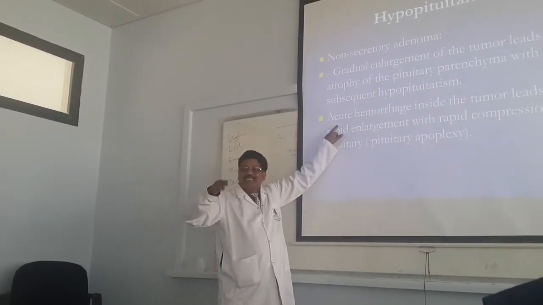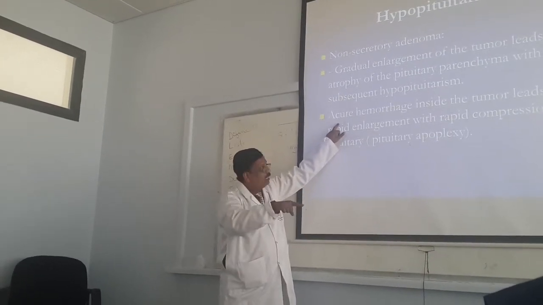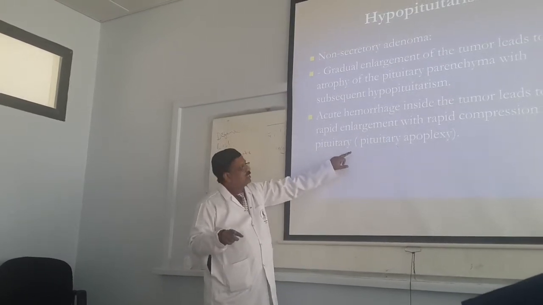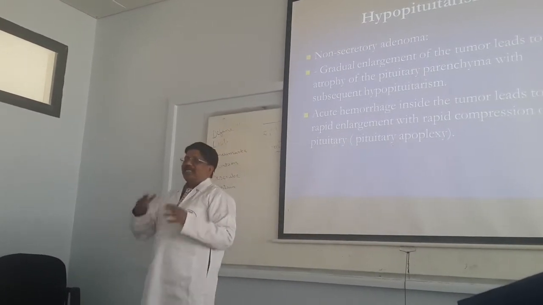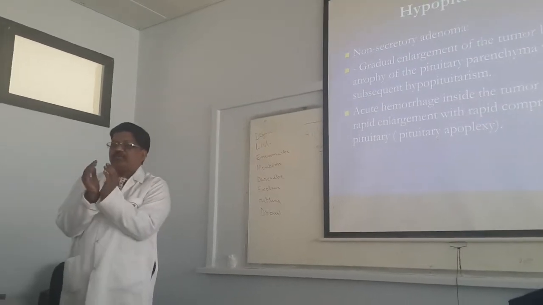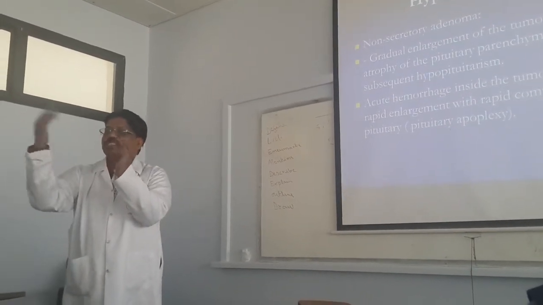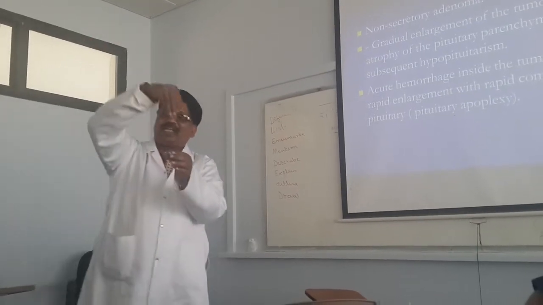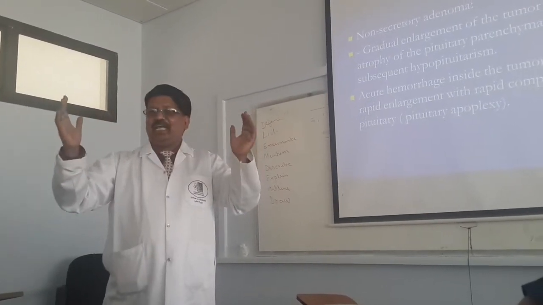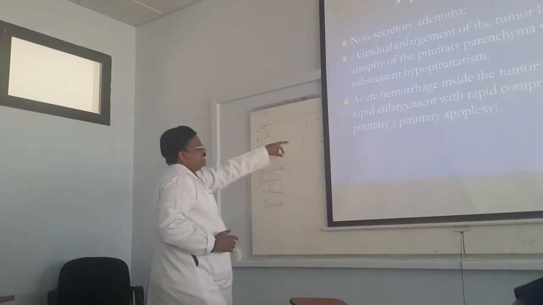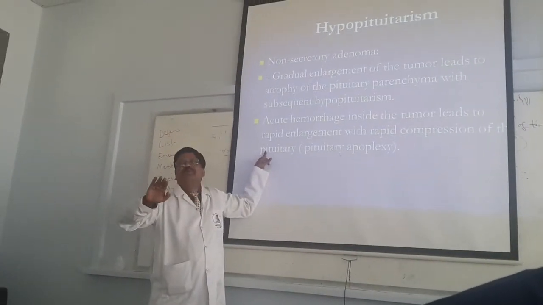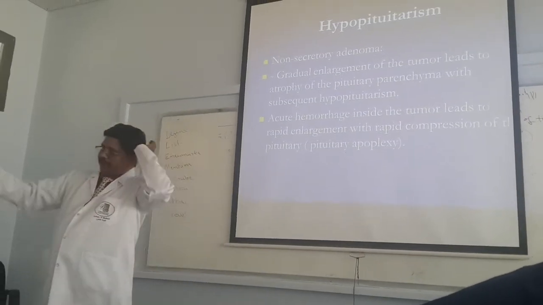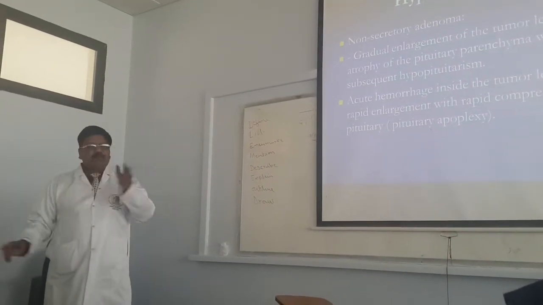Hemorrhages coming in the tumor cause rapid enlargement and compression of the pituitary, called pituitary apoplexy. What is pituitary apoplexy? There is a tumor with no secretion, only enlargement, destroying the tissue; then acute hemorrhage comes, causing rapid enlargement. This rapid enlargement and compression of the pituitary gland is called pituitary apoplexy. Now we understand? Again, I told you, the pituitary gland is there.